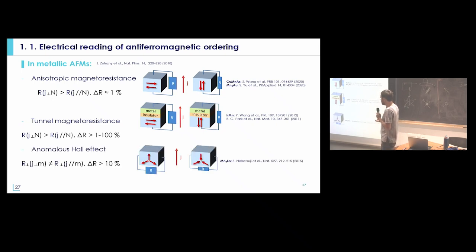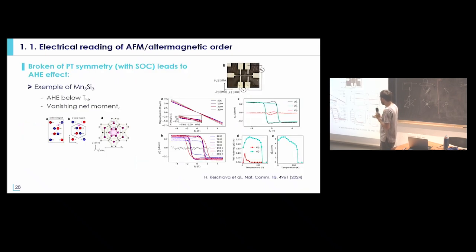The third approach is to use the anomalous Hall effect that you have in a PT symmetry broken antiferromagnet, like non-collinear antiferromagnets, and like the altermagnetic materials. And this is an effect that is currently used quite a lot in order to look at altermagnetic properties. So Mn5Si3 is expected to be an altermagnetic material.